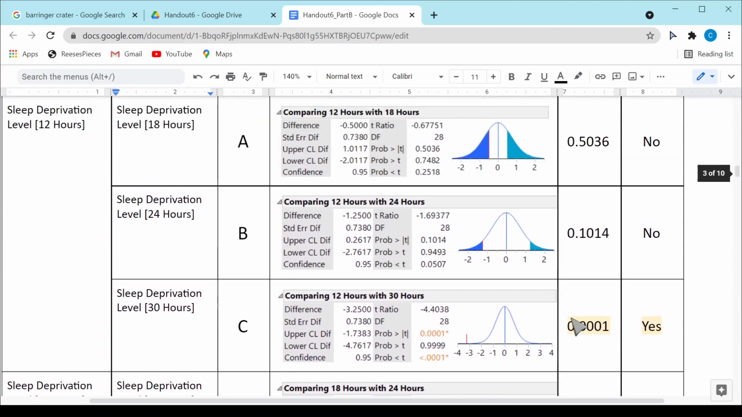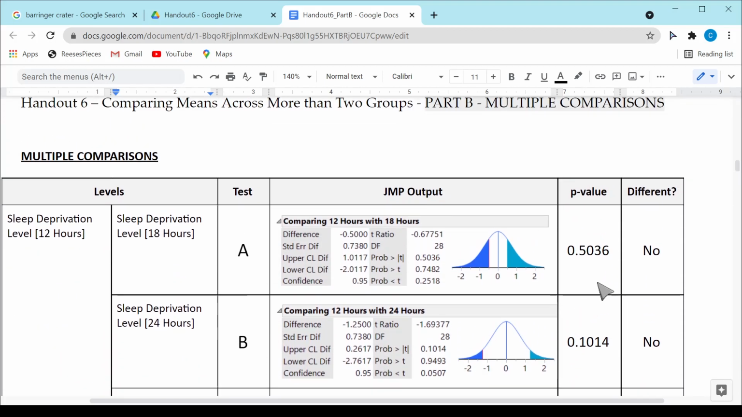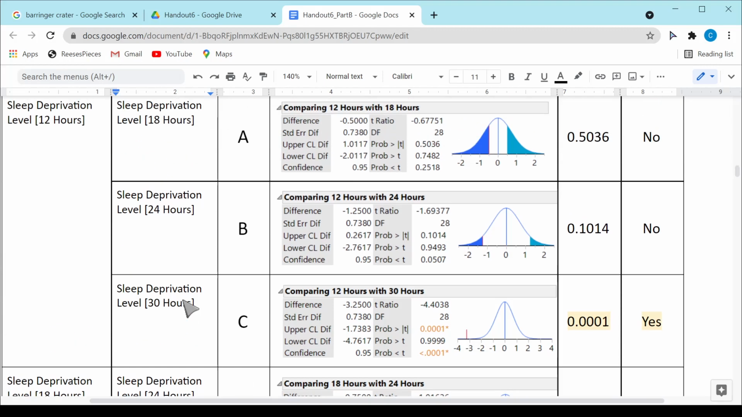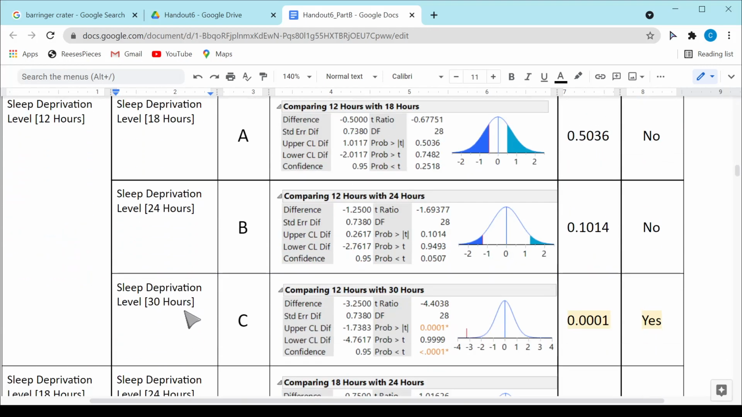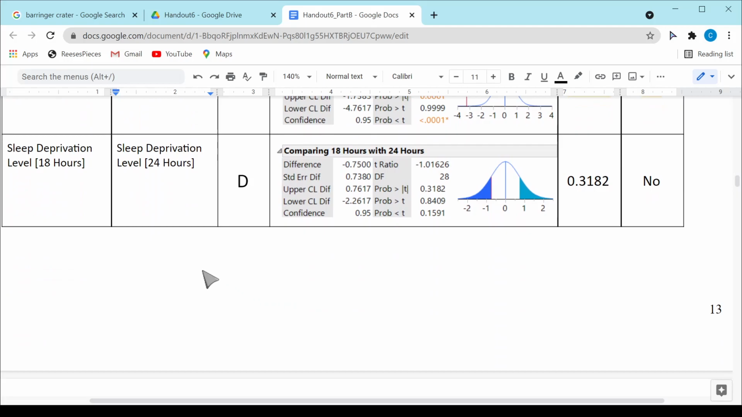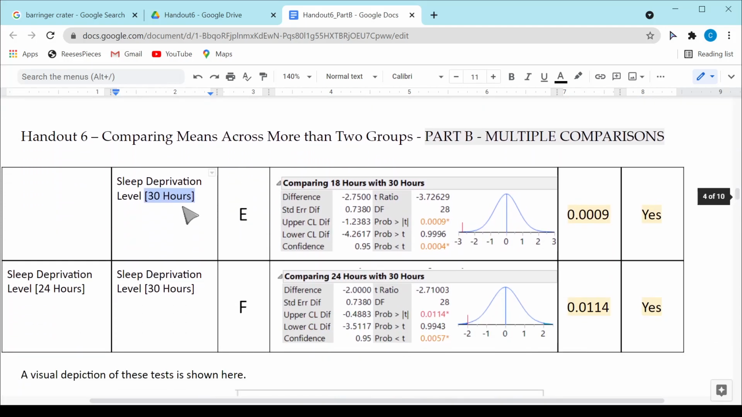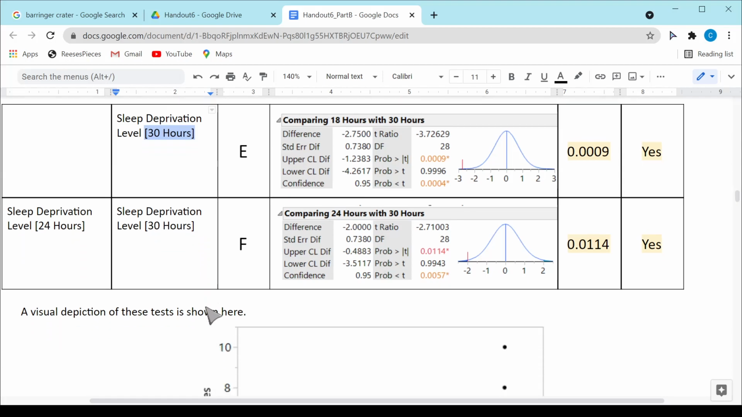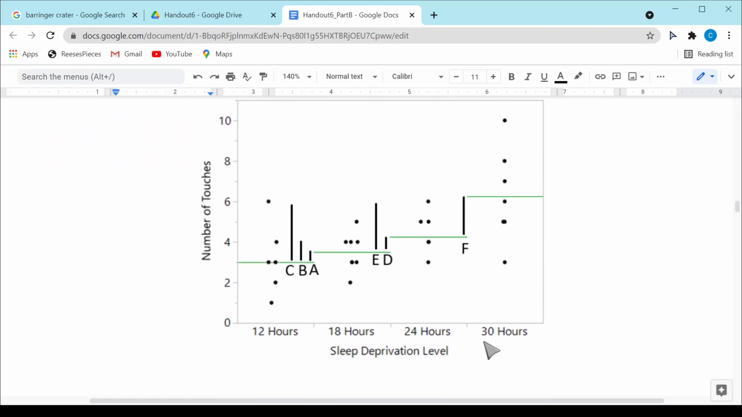So of these 6 tests, I can say that I have a difference between 12 hours and 30 hours. I can say that I have a difference between 18 hours and 30 hours. And at least with this approach here, I can say that I have a difference between 24 and 30 hours. So again, at that 30 hours, we really see a pretty substantial jump in, on average, the number of touches that we're going to see here.